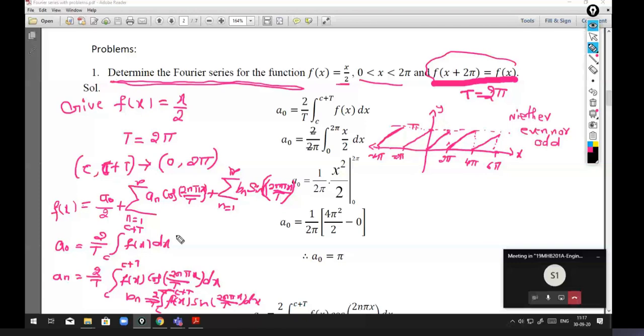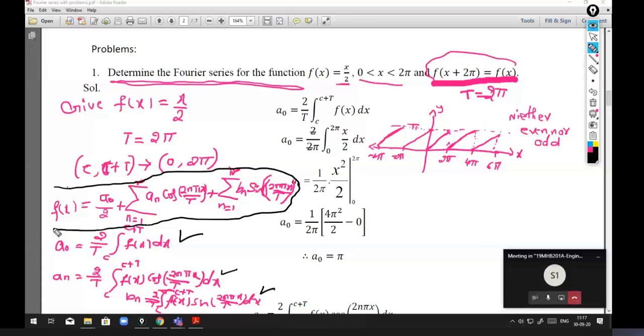Only then, if I substitute a naught, an, bn into the Fourier series, will that give the required Fourier series expansion of x by 2, whatever function is given, for which we need to find a Fourier series. The detailed calculation is given. I will compute a naught first.